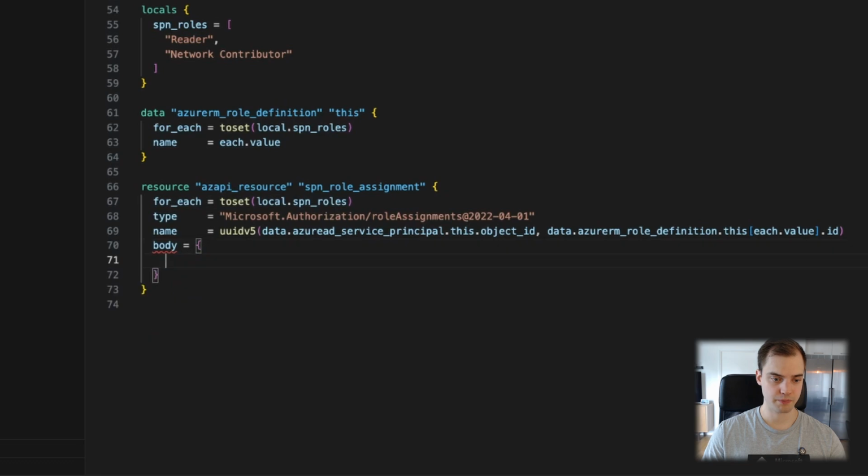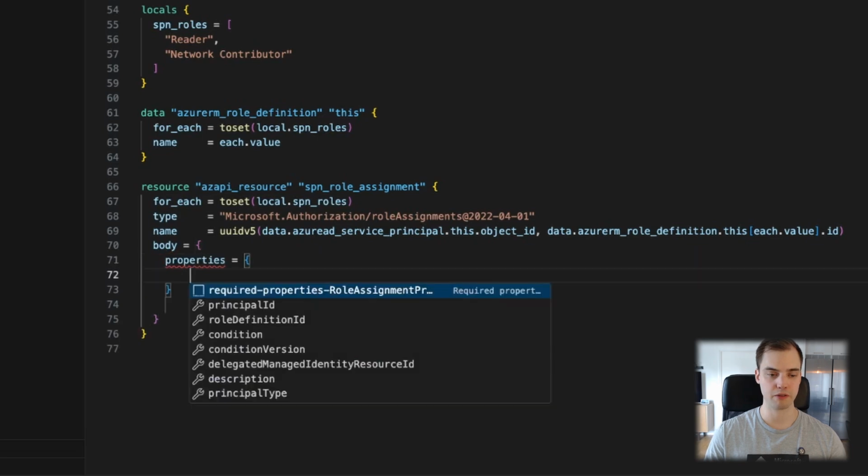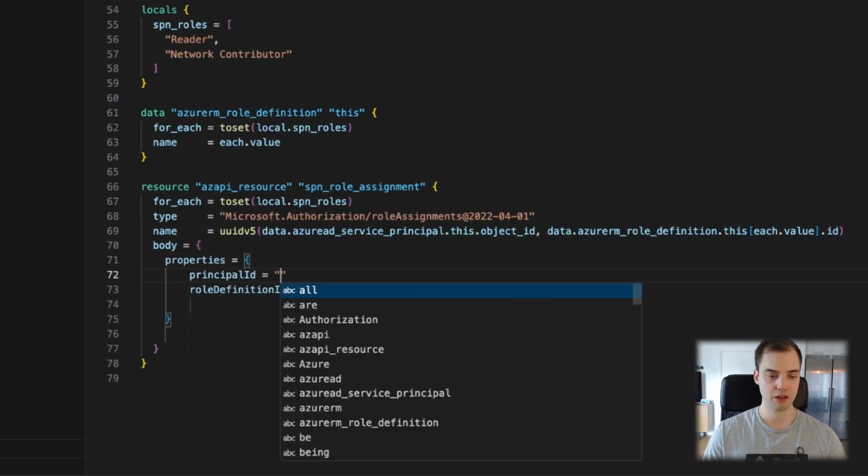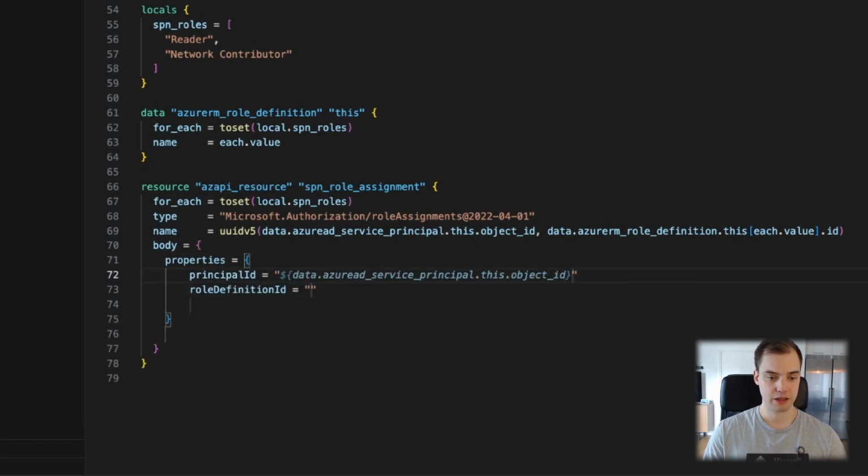That's pretty nice with the extension. Sometimes you have what's called required properties, so it's already prepared for you which ones you need. So I can just press enter and enter. Here, principal ID in this case is the object ID of our service principal. That's the one we want to use.